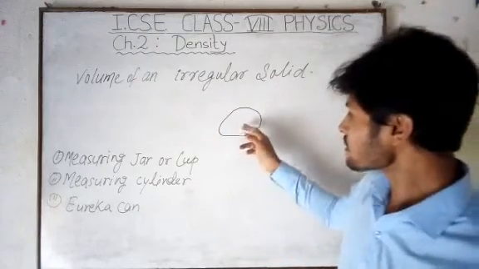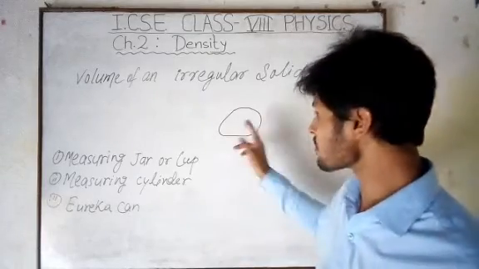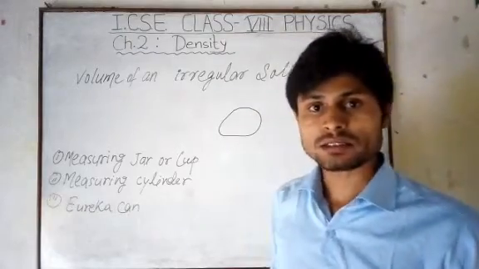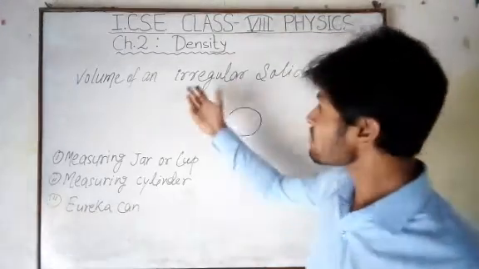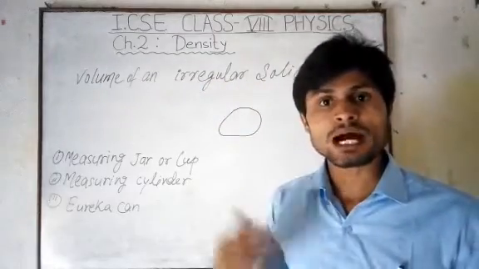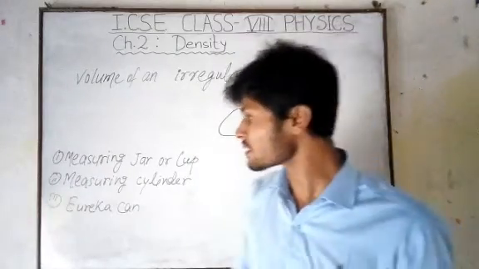So how do we find the volume of this stone, because we do not have any formula to find the volume of this stone? To measure this, we use some practical methods. The previous ones, measuring the volume of regular solids by using a formula, are mathematical methods. Here we use a practical method.